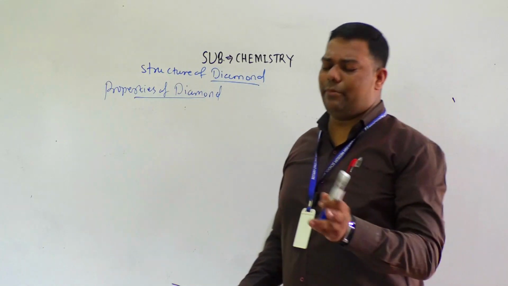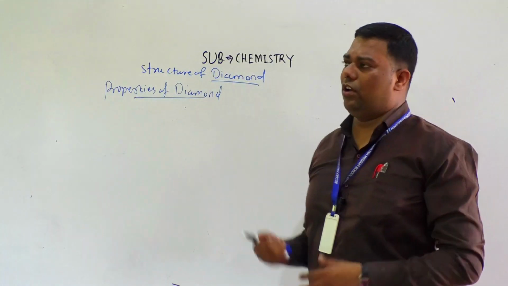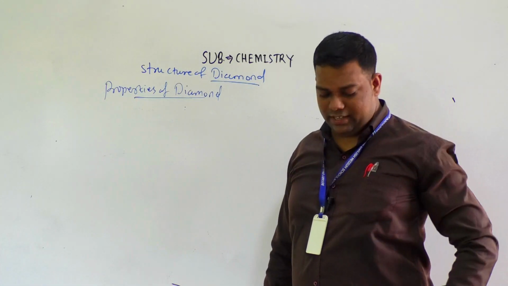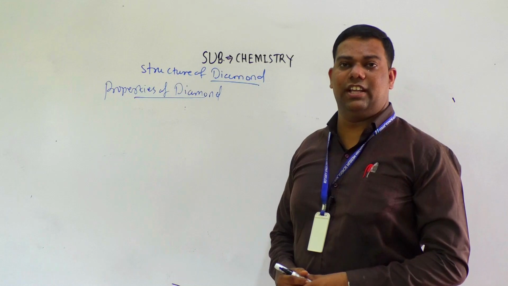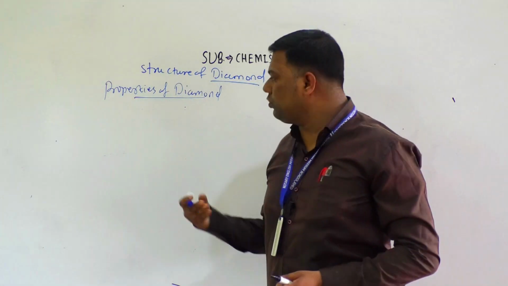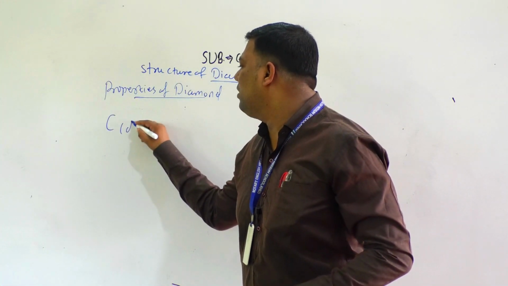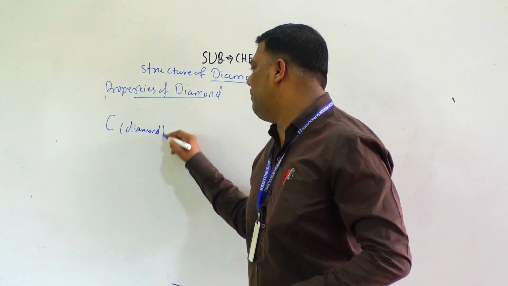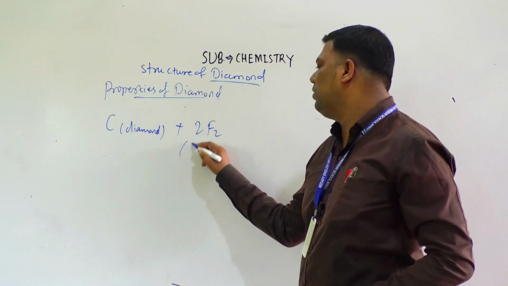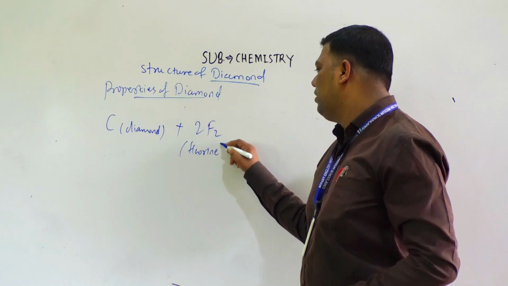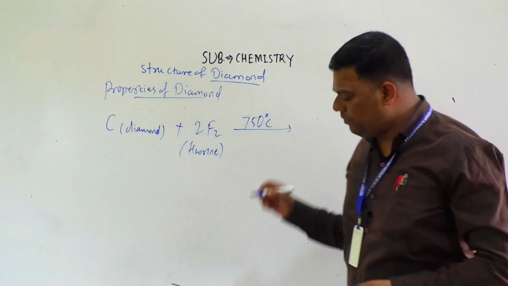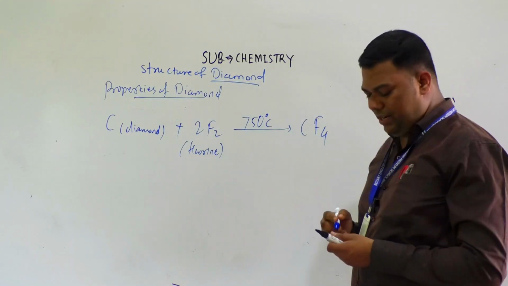One of the important properties: it is not attacked by any acid, alkali, or even non-polar solvent like CCl4, but it is attacked by fluorine when heated to 750 degrees Celsius. Now we will discuss that reaction. Carbon, that is diamond, plus 2F2 fluorine, when heated up to 750 degrees Celsius, forms CF4, carbon tetrafluoride.